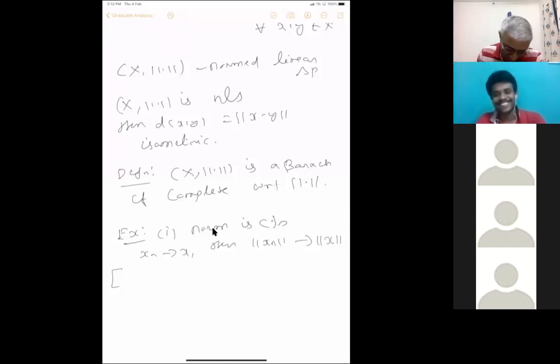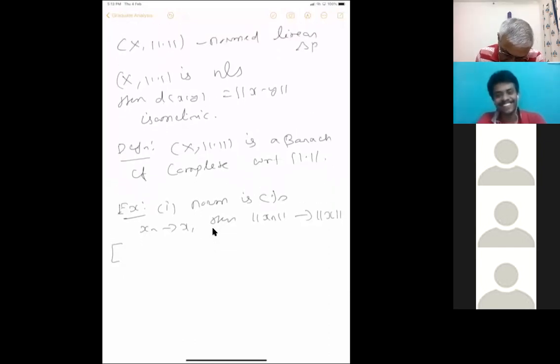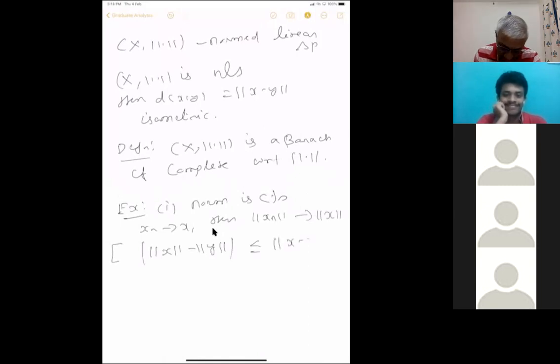Okay, so what I'm saying, norm is a continuous function. You have to say what it means for xn to converge to x. The norm has the triangle inequality. From the triangle inequality, it follows that the modulus of norm x minus norm y is less than or equal to norm x minus y. This is well known, the same trick as with modulus. You can see this because x equals x plus y minus y.